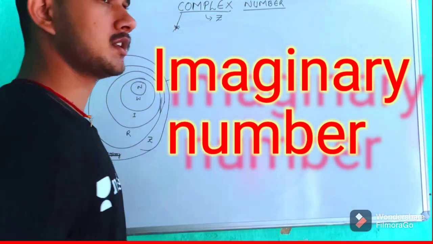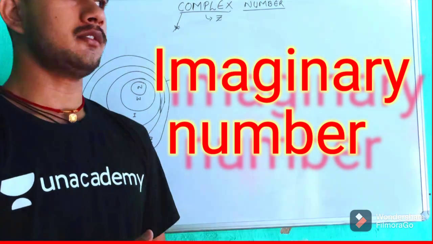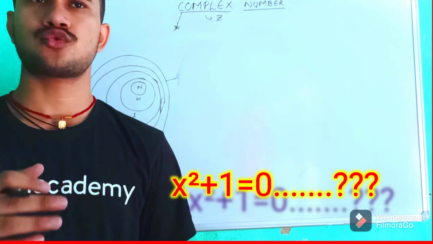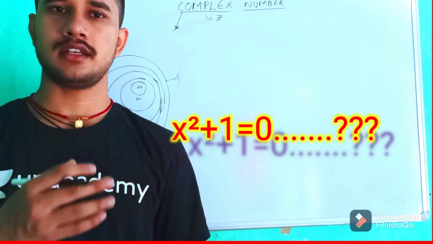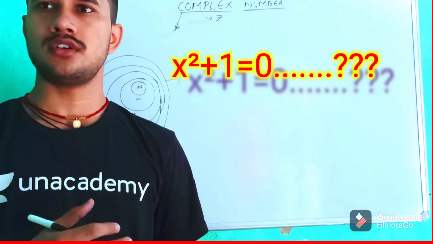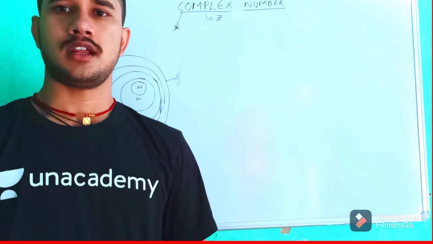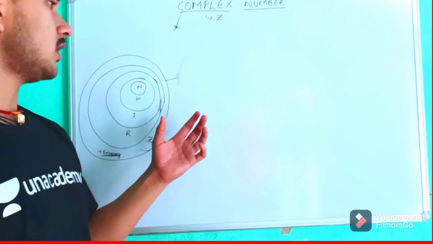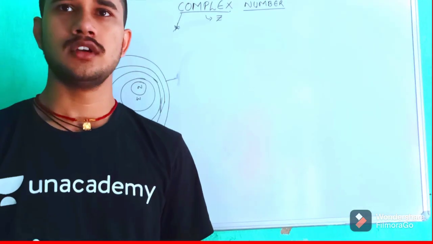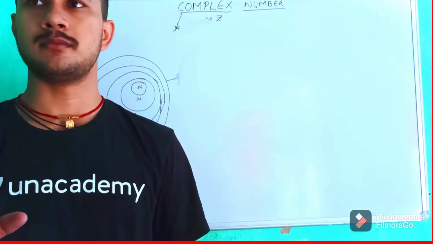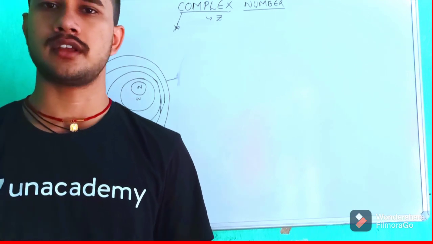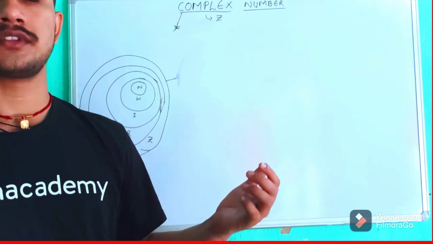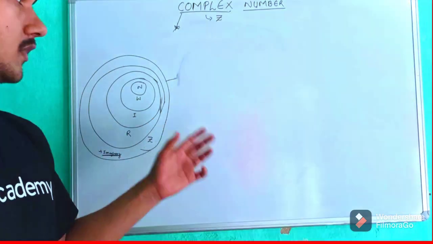So what are imaginary numbers now? Imaginary numbers were discovered by the mathematicians when they were solving a quadratic equation like x square plus 1, then they were getting the roots as negative. Square roots of negative numbers don't have any value, as we have learned till class 10th. So in class 11th we will be learning about the root of a negative value. That will be nothing but imaginary numbers like under root minus 1, under root minus 3, under root minus 4, or things of this sort.